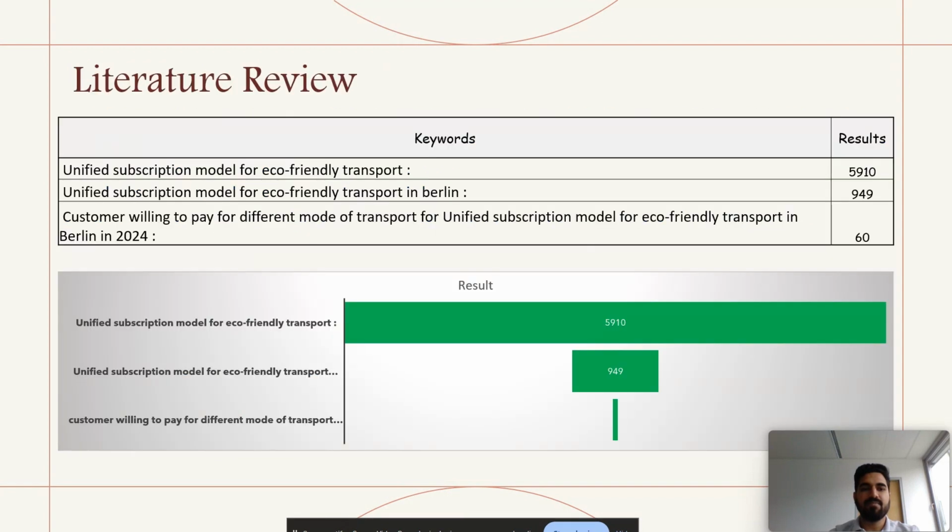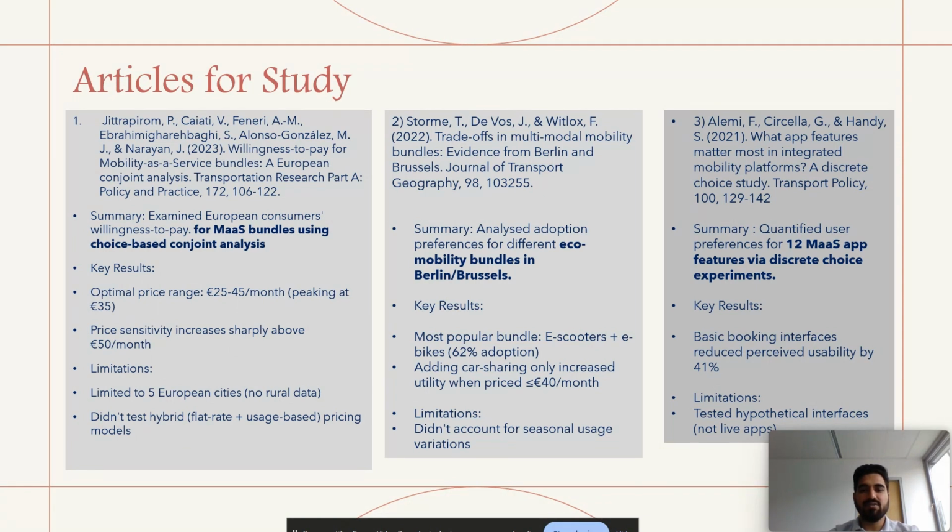I used a literature refinement process for my studies. I started by searching for unified subscription model for eco-friendly transport in Berlin, and I got the last 60 results from 5,000 results. From those 60 articles, I chose these three articles for the study because they are focusing on mass bundles. They focus on locations such as Berlin and Brussels, and they are also focusing on comparing different applications of mass mobility transport.